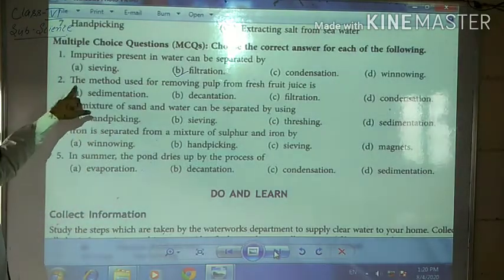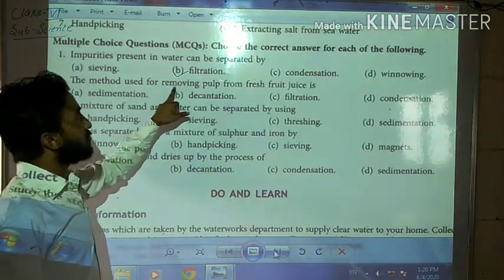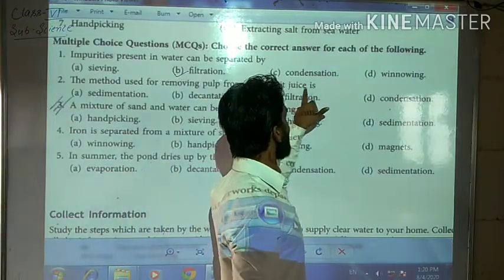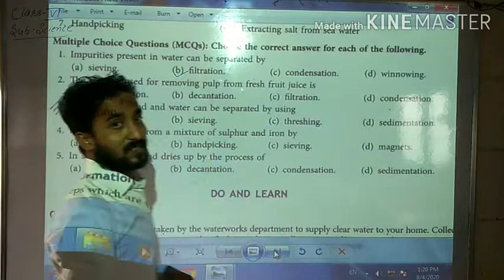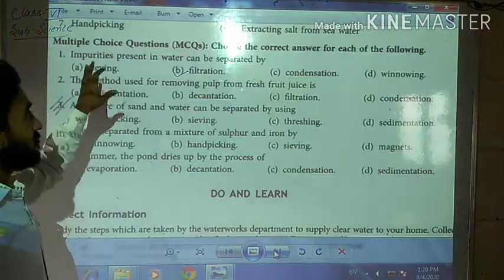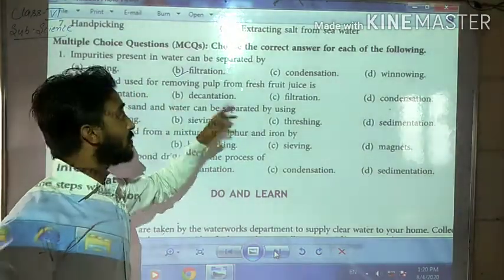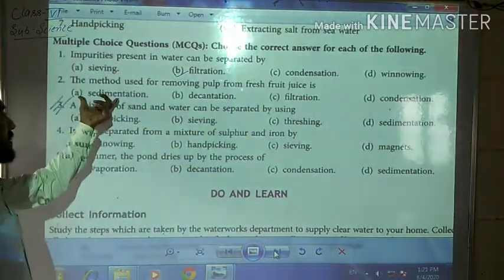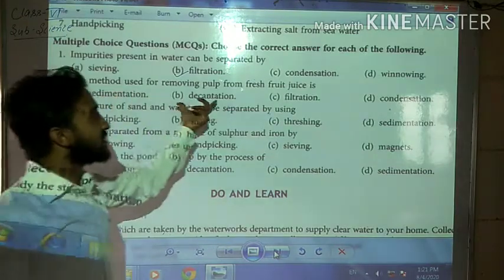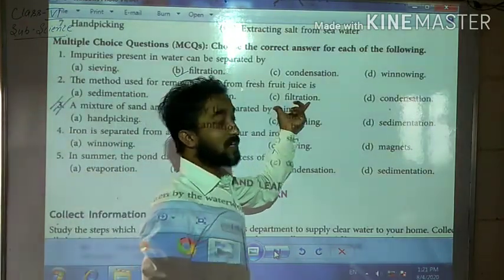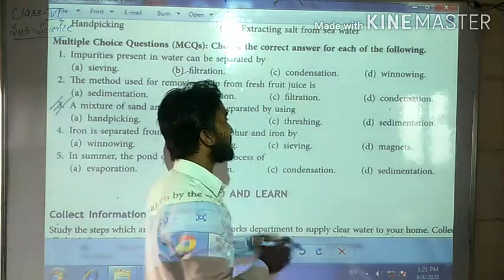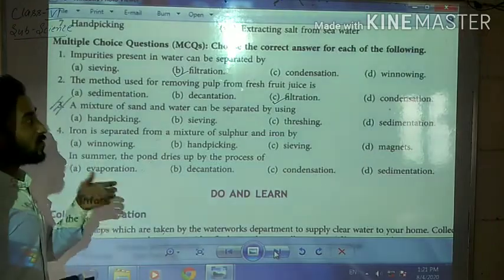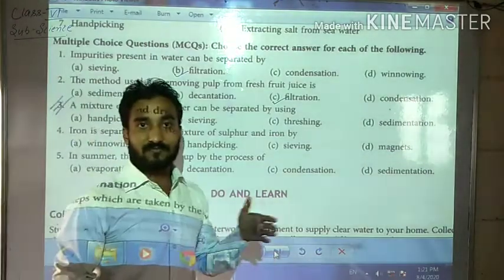See, in question number 2, the method used for removing pulp from fresh fruit juice is? Sedimentation? No. Decantation? No. Filtration? Yes. Filtration is used for removing pulp from fresh fruit juice.